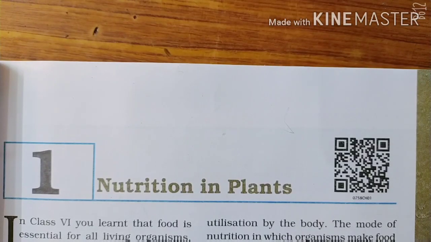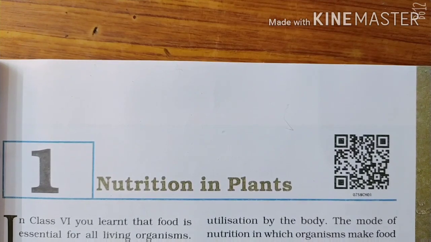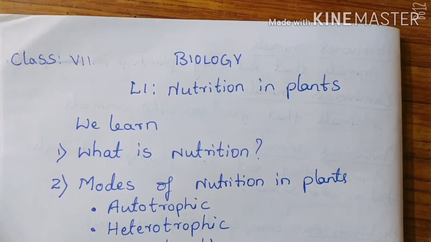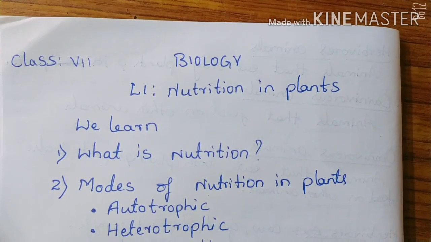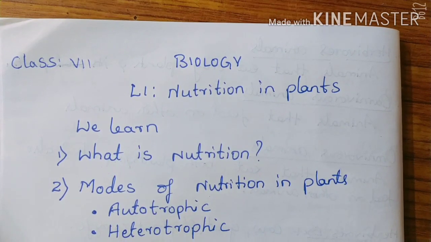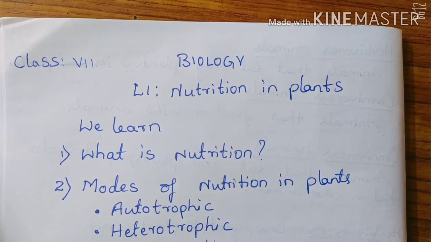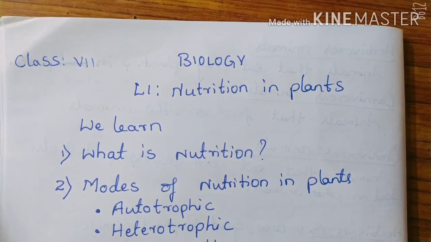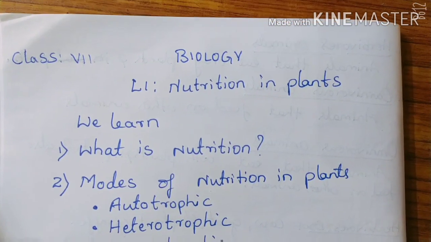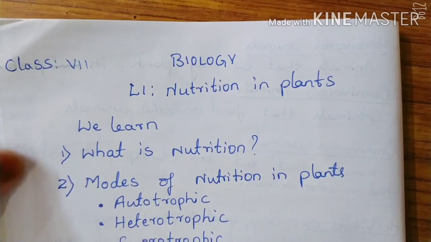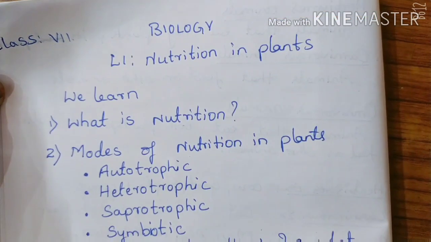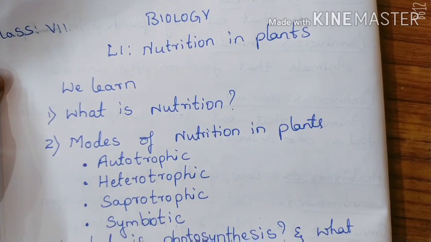So our first chapter is nutrition in plants. The first chapter of class 7th biology is nutrition in plants. Let us see what we are going to learn in this chapter. In this chapter we learn what nutrition is and the modes of nutrition in plants.